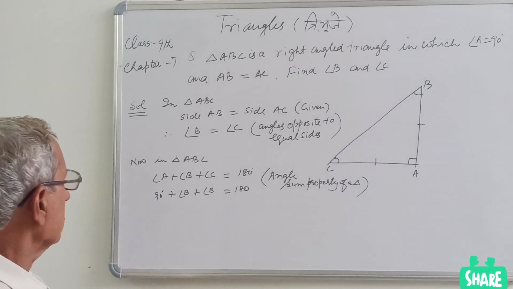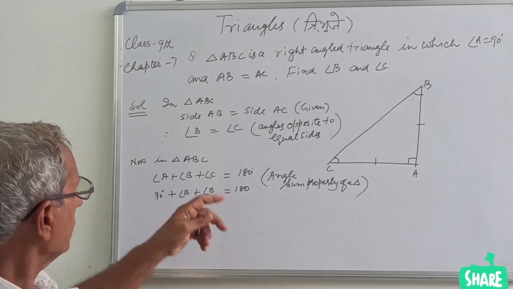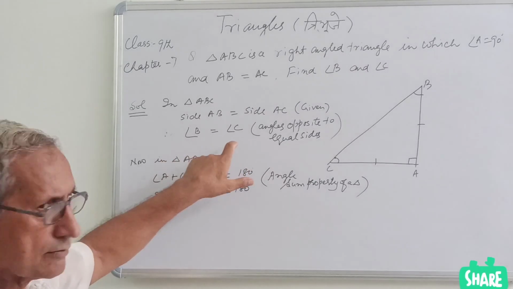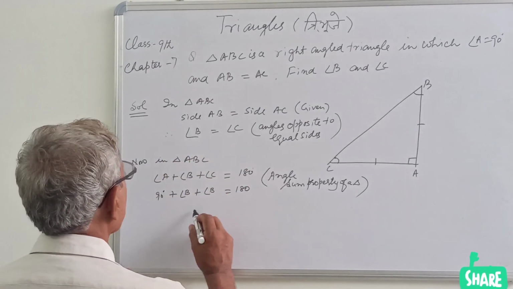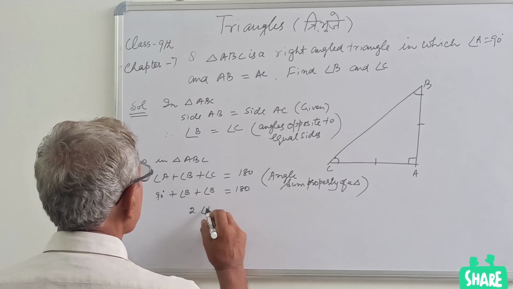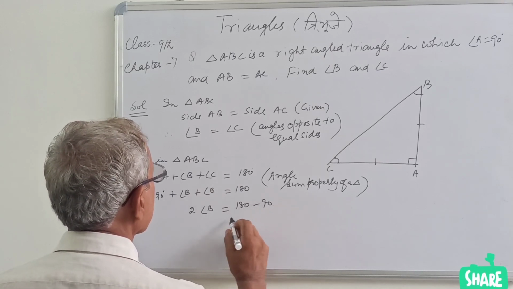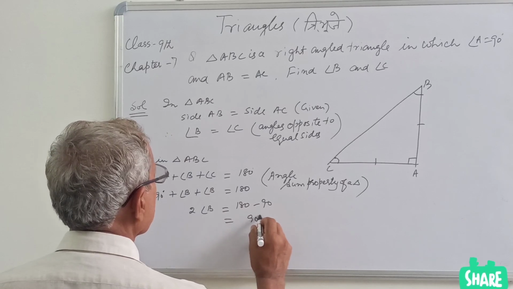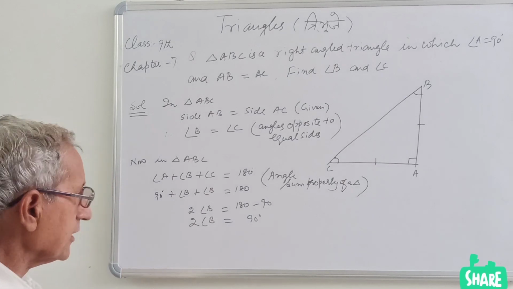I have placed angle B twice. Why? Because angle B and C both are equal. So twice of angle B equal to 180 minus 90 degree, 90 degree.